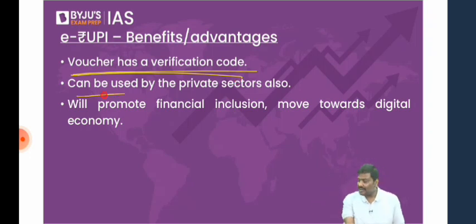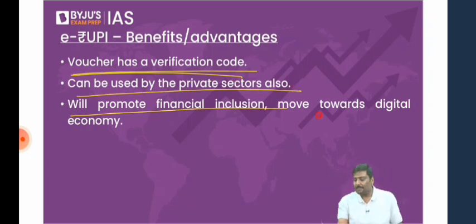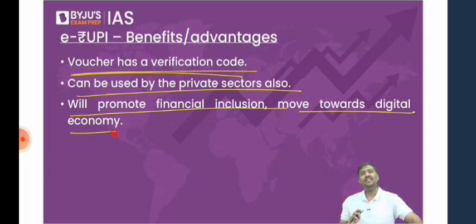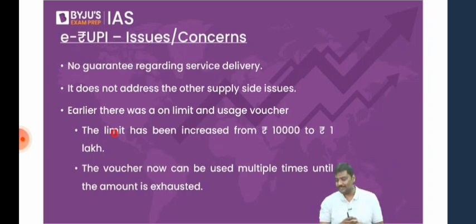Can be used by the private sector also, and will promote financial inclusion, help us move towards digital economy. Right? These are certain very important benefits or advantages associated with the e-rupee system. But are there any concerns related to this? Are there any problems related to this? Of course, yes. Let's start.